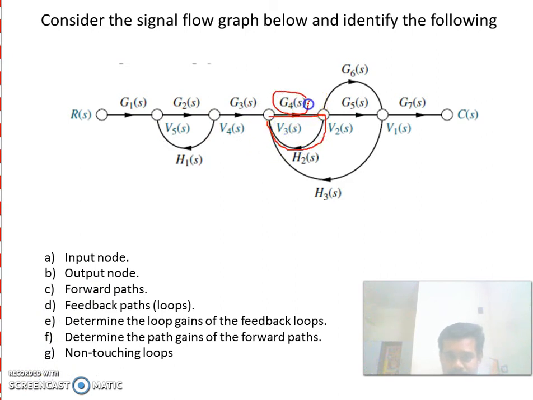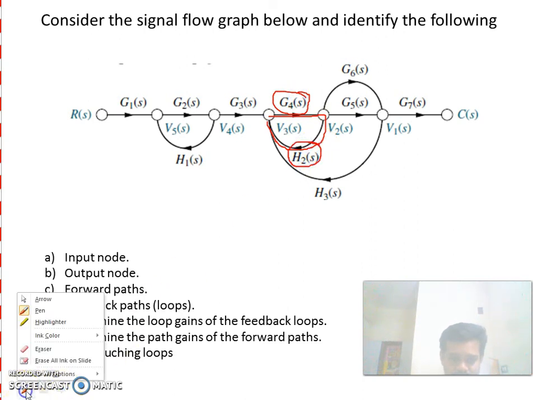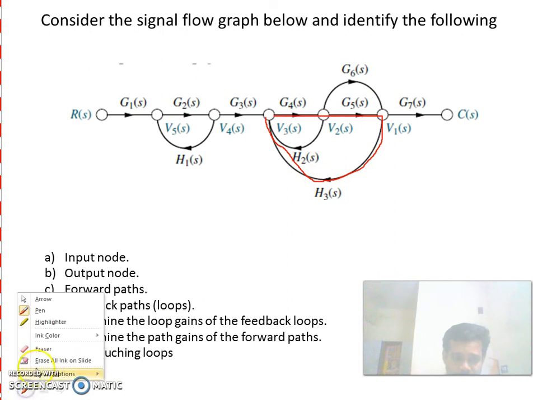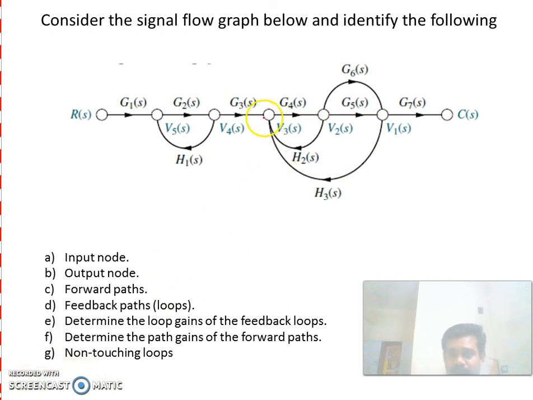Its gain is G4(S) into H2(S). You take the next loop. Its gain is G4 G5 into H3(S). Next loop gain is G4 G6 H3(S). So these are the loop gains of feedback loops.